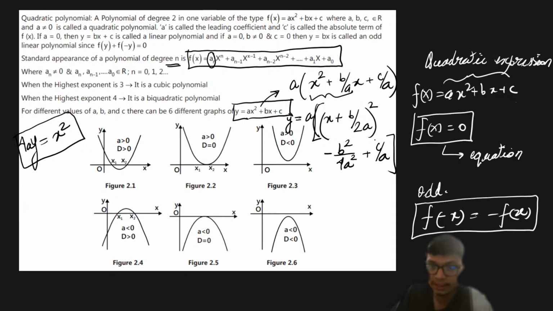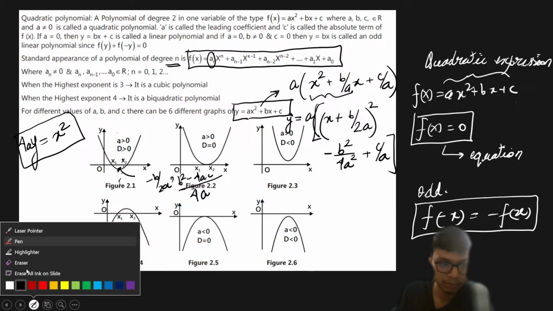So from this we can see that it is a general equation of a parabola with the vertex at x equals to, so any of this general parabola will have the vertex. The x coordinate of the vertex is going to be minus b by 2a, right? Minus b by 2a, and if you put minus b by 2a, the y value you are going to get is b square minus 4ac divided by 4a, right? So that is what you're going to have over here.